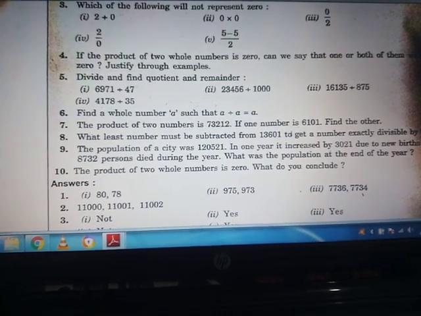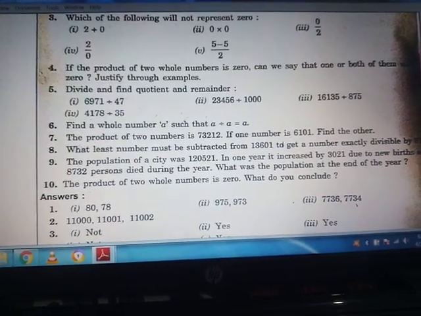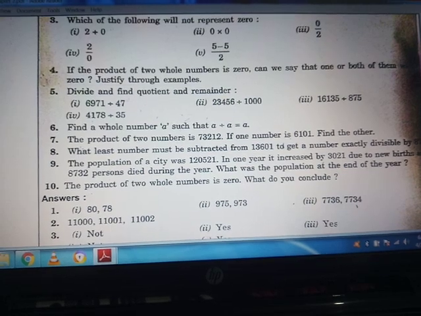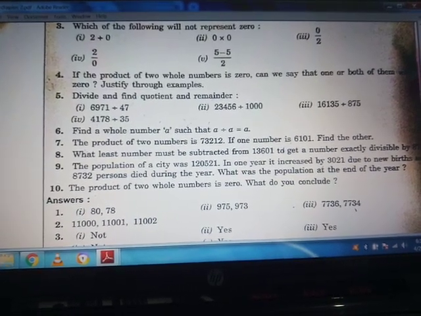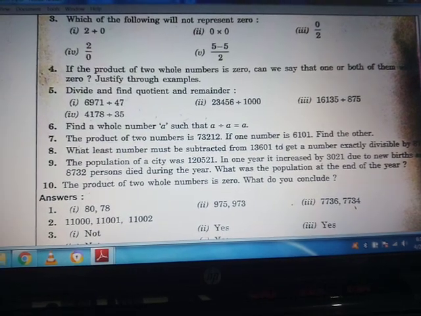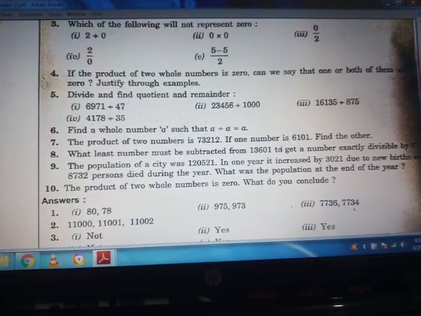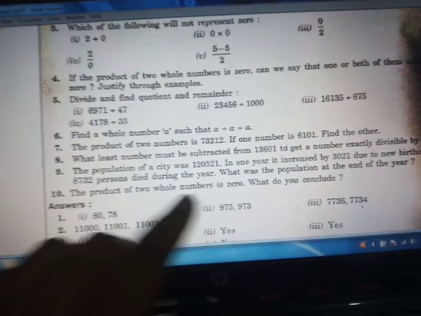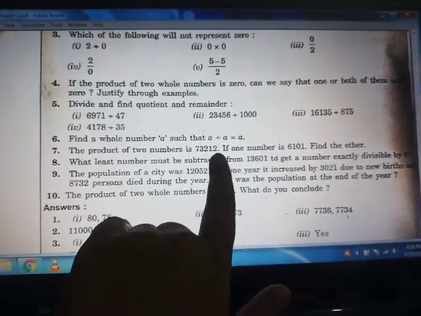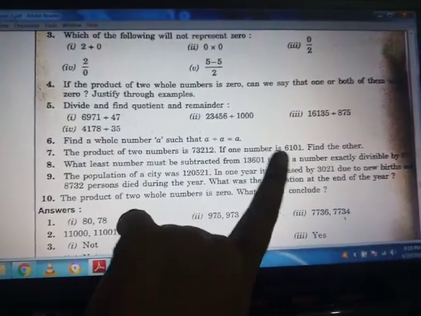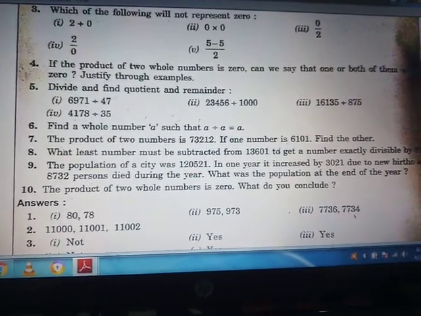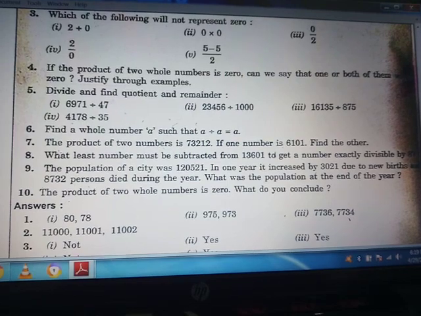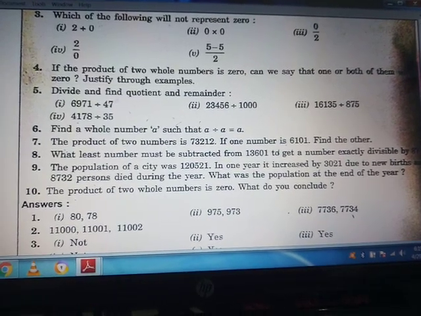Okay, now question number 7, the product of two numbers is 73,212. If one number is 6,101, find the other. So what you will do is just divide 73,212 by 6,101. This is your assignment work. Ask your doubts. I will explain each and every question, whatever your doubts will be.